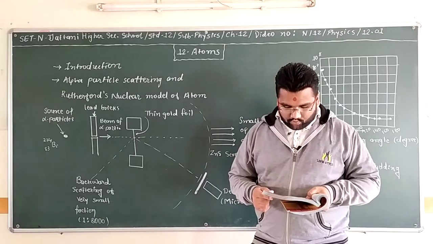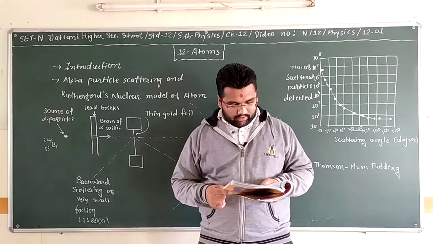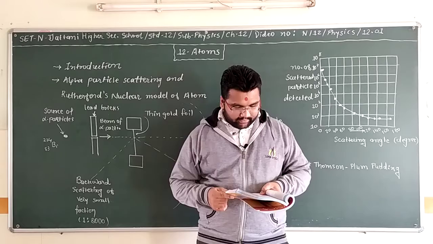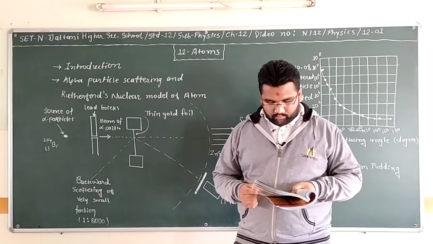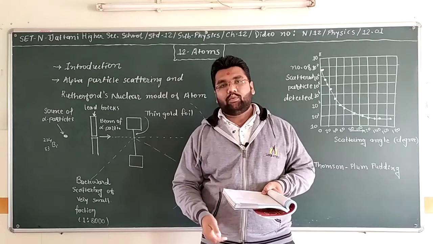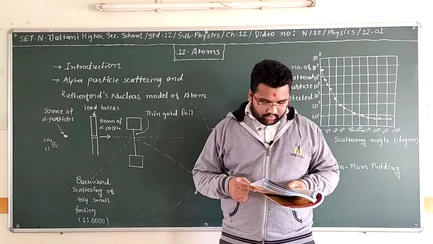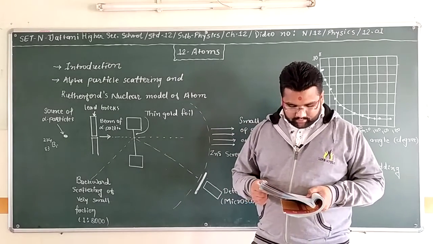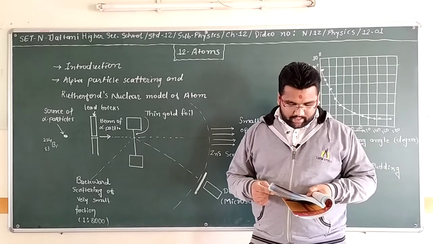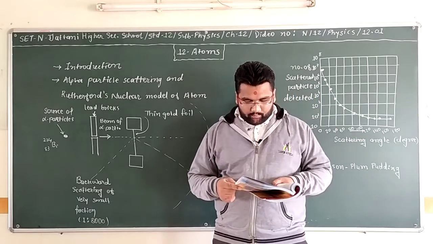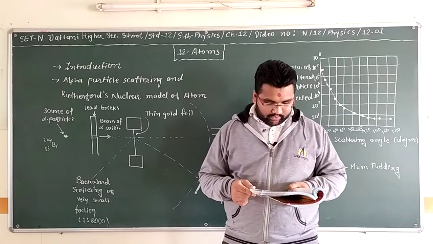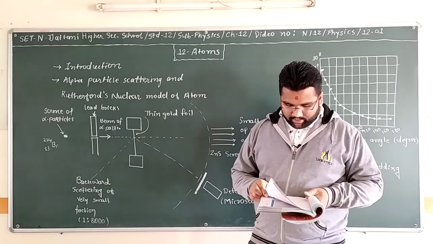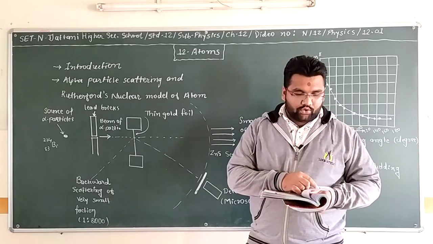Since the nucleus of gold is about 50 times heavier than the alpha particle, it is reasonable to assume that it remains stationary throughout the scattering process. Under these assumptions, the trajectory of an alpha particle can be computed employing Newton's second law of motion and Coulomb's law for the electrostatic repulsion between the alpha particle and the positively charged nucleus.